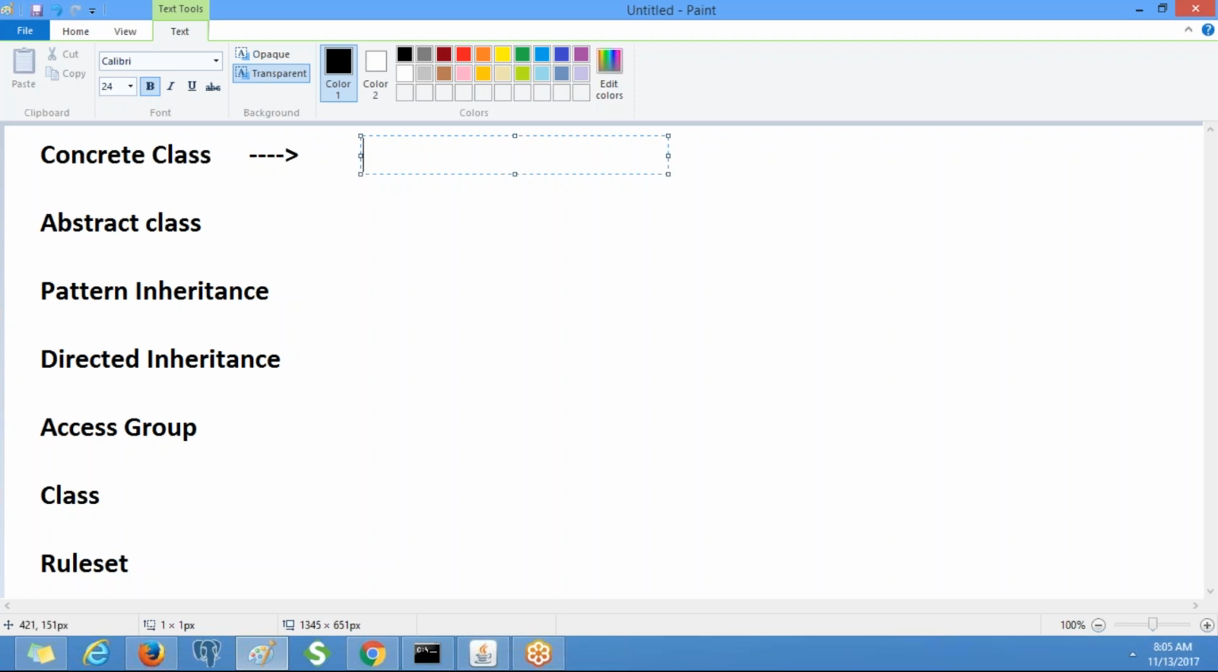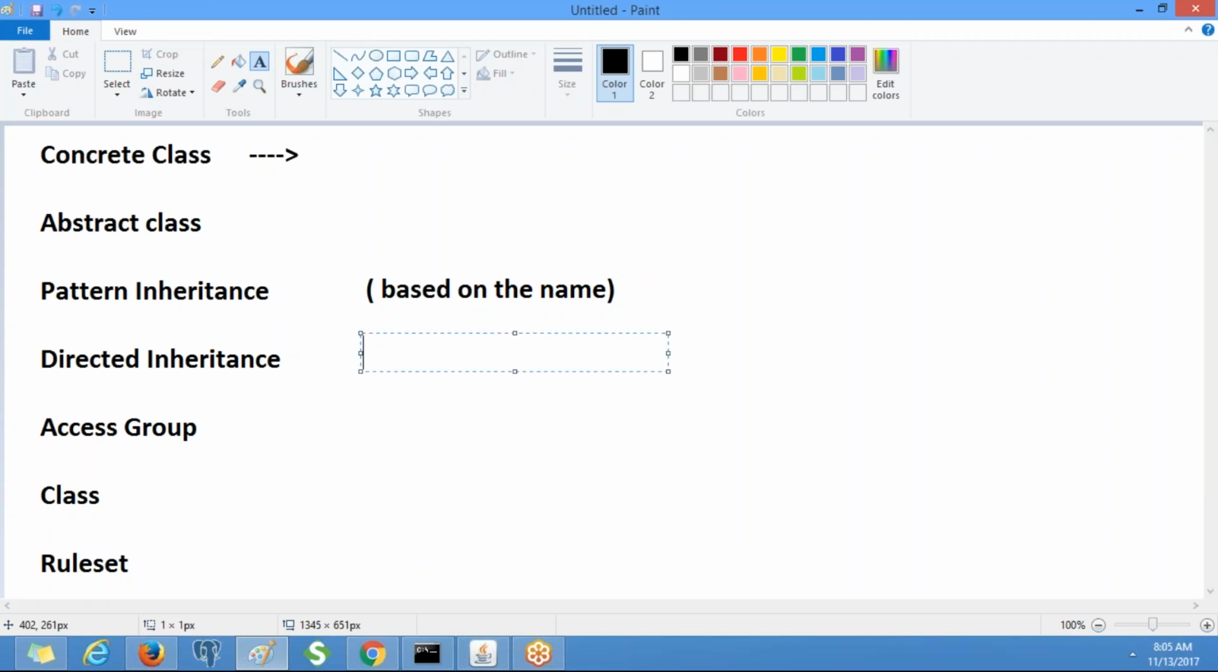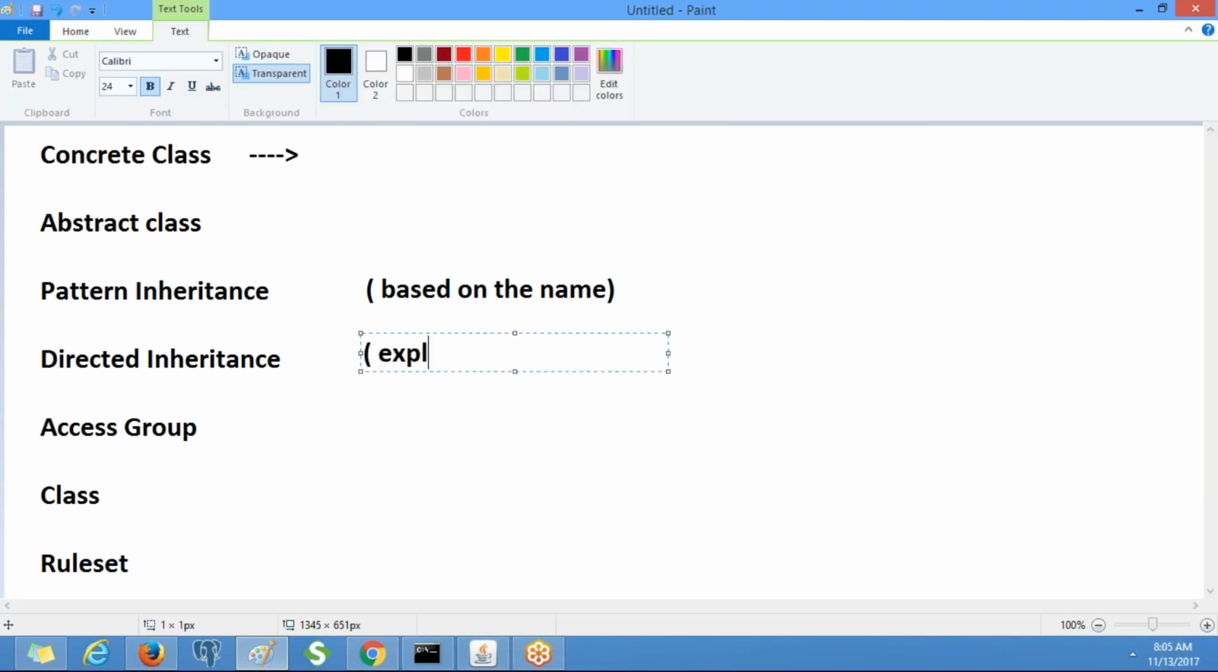Pattern inheritance is based on the name. It inherits the characteristics from the other classes. Generally, the other classes would be the prefix of the class. Directed inheritance inherits the characteristics from an explicitly defined class. So we define it explicitly.